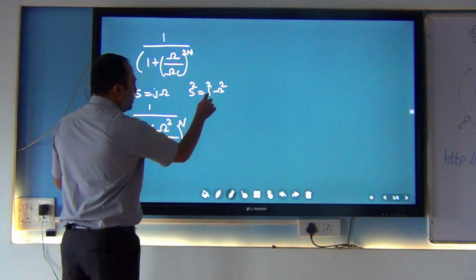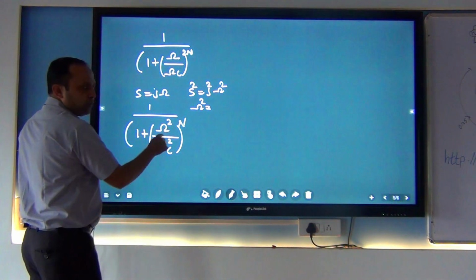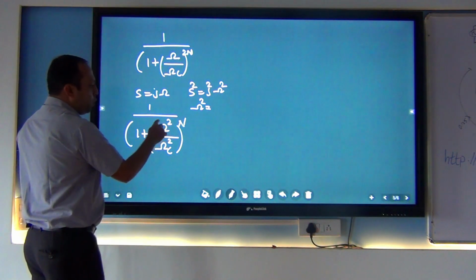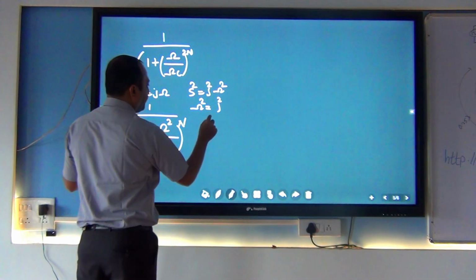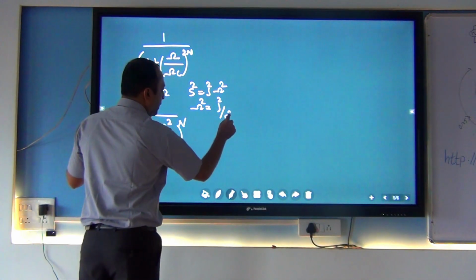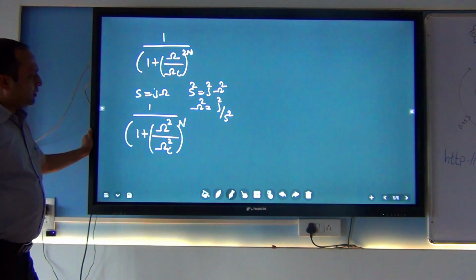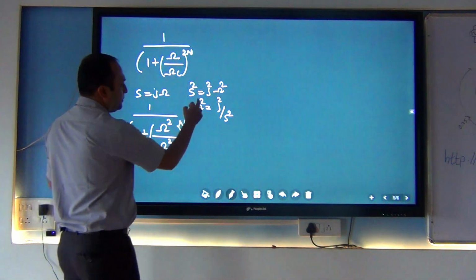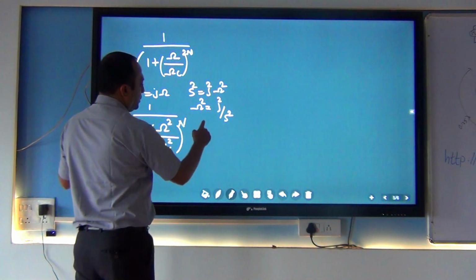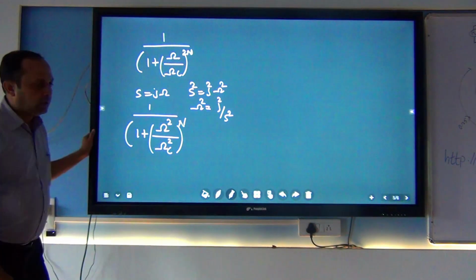Now this is what we want to replace. So omega square is equal to j square divided by s square. Correct? So I am putting this value in this equation.